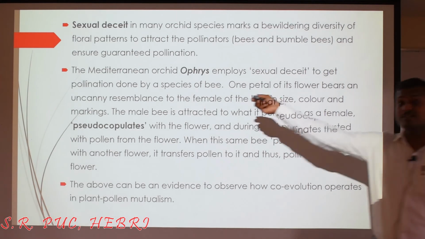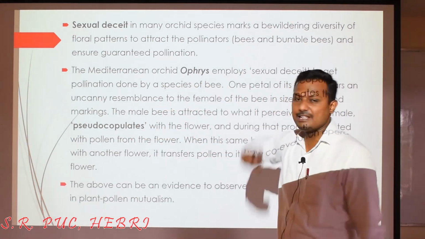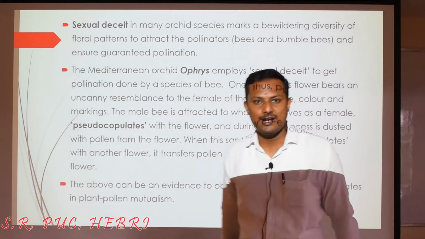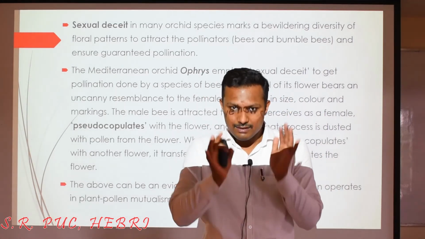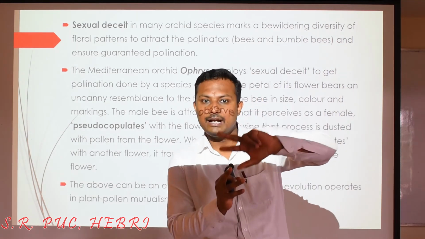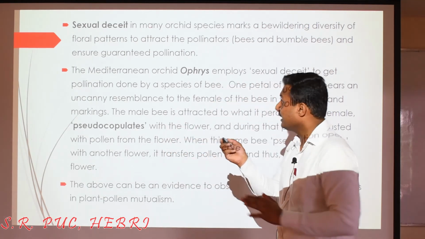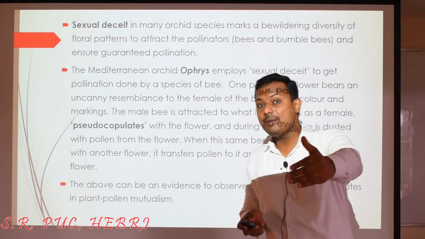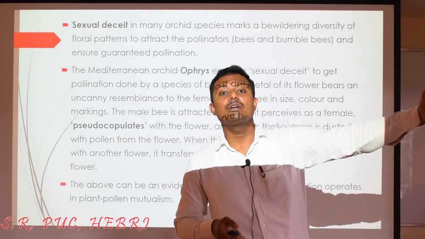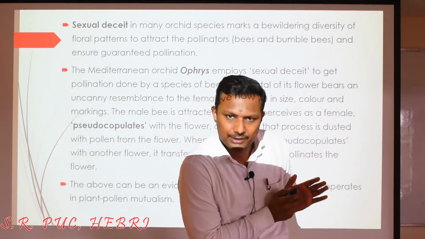And another concept when we come across the mutualistic relationship is sexual deceit. It's a very interesting mechanism that you have to see, especially the mutualistic relationship when it is formed with the plant and the pollinator. So in plant pollinator relationships, I told you, sometimes the plant will not be getting benefited, or they may get fooled, right?